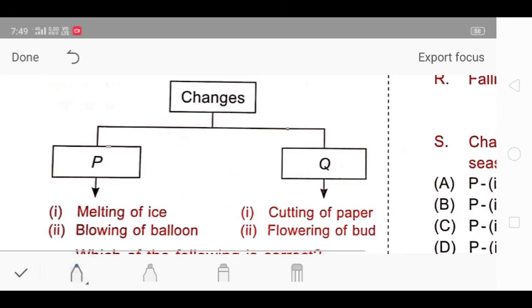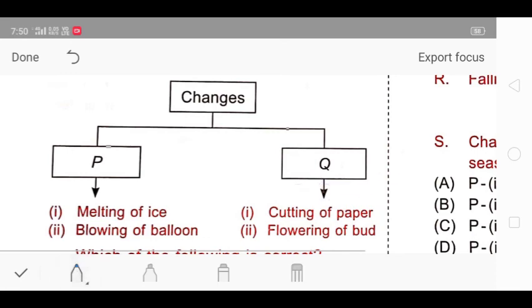Next is blowing of a balloon. Take this as a balloon. Now if I inflate it, it will become big, and when I allow the air inside it to leave, it will again become deflated. So it is also a reversible change.